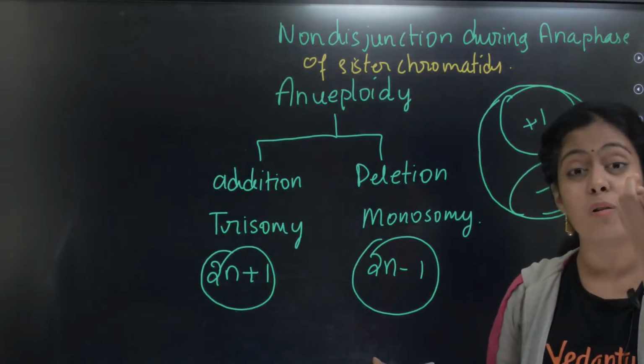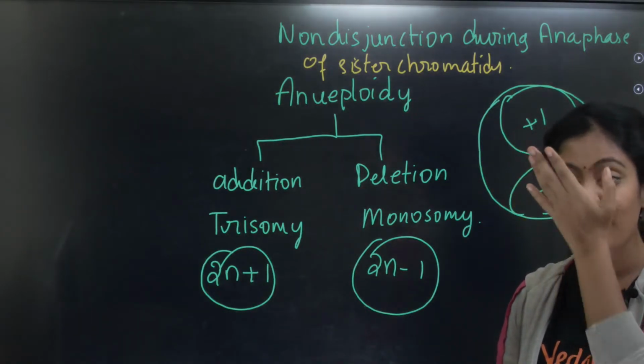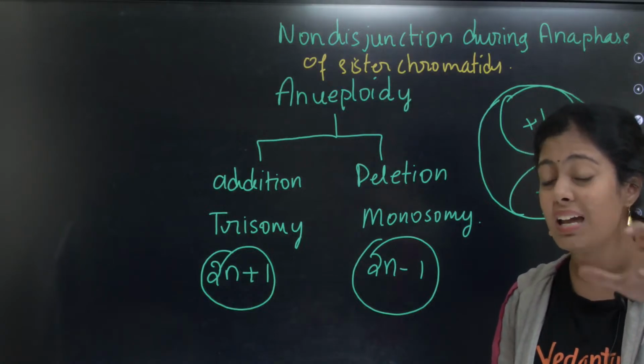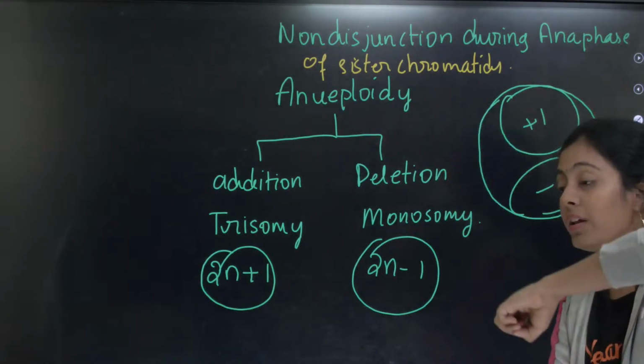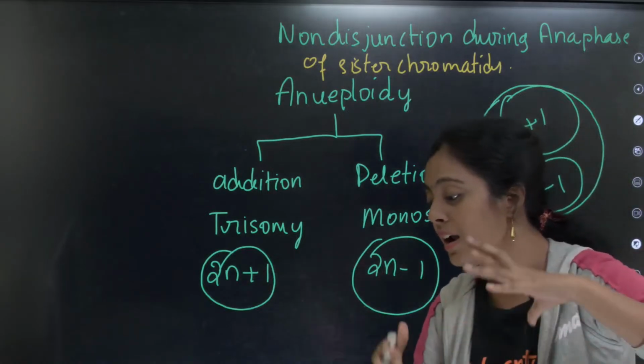By the time they reach 35, 36, the egg quality will be very poor. Non-disjunction is when the chromosomes do not separate equally.